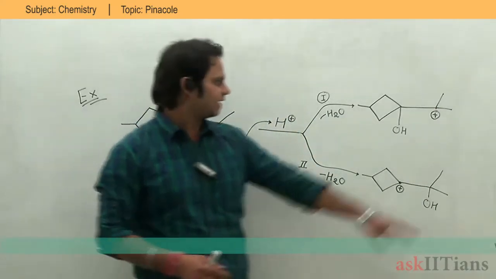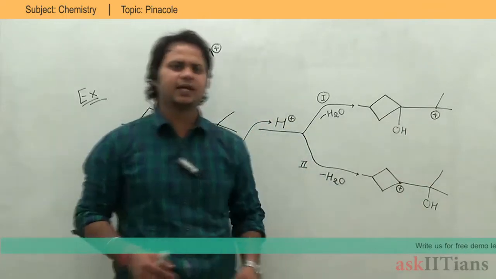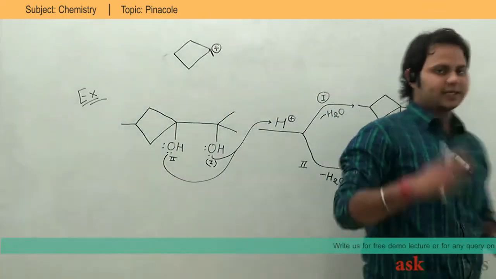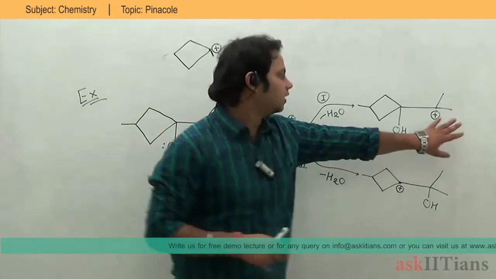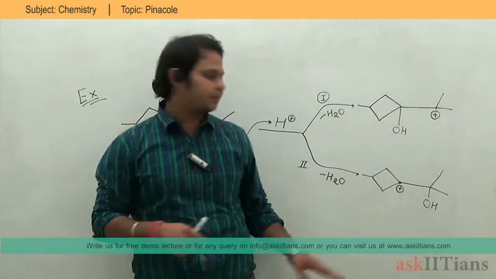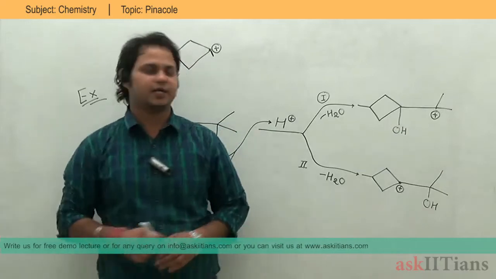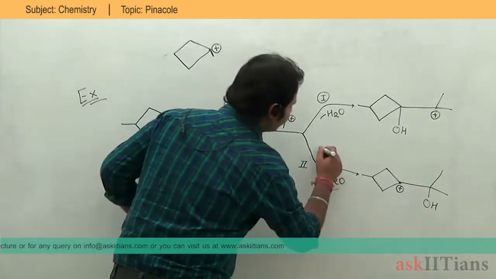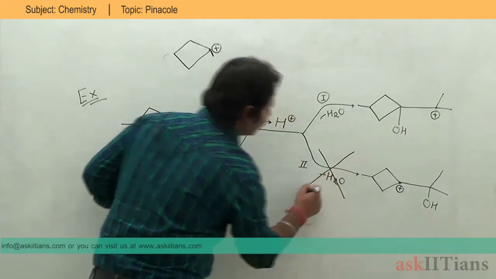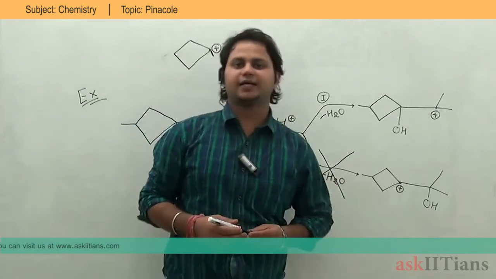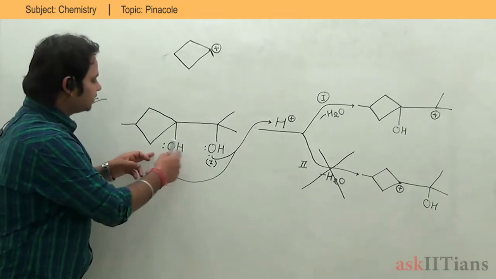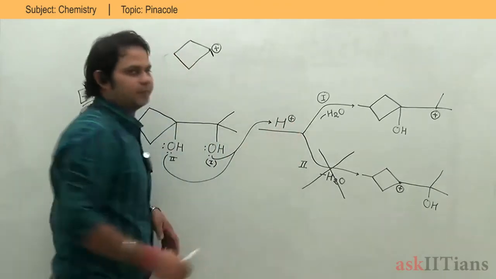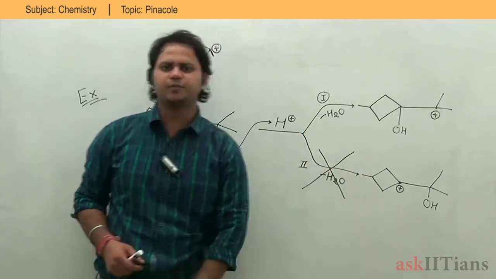I don't think there is any angle strain over here. So this carbocation is very much stable compared to the other one, and the other carbocation is not going to form. That means I don't have to take case number two. So this oxygen is not going to react with H plus, because my intermediate is not going to form stable.